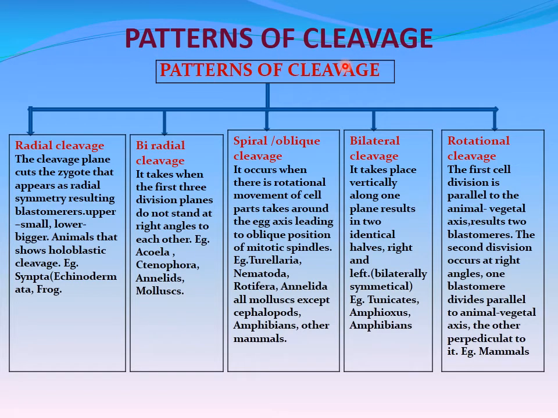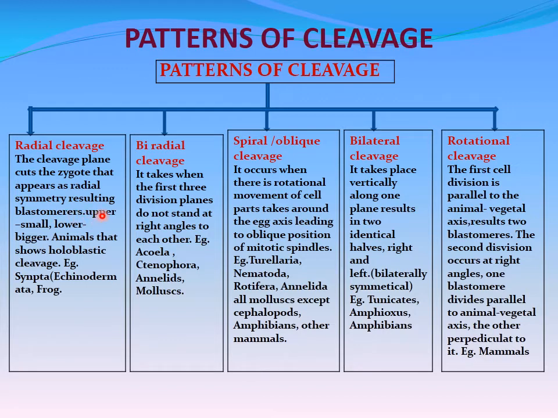Then let us go for patterns of cleavage. Based on patterns of cleavage, the cleavages are classified into the following types: radial cleavage, biradial cleavage, spiral cleavage, bilateral cleavage and rotational cleavage. Radial cleavage: the cleavage plane cuts the zygote so that it appears as a radial symmetry, resulting in blastomeres.